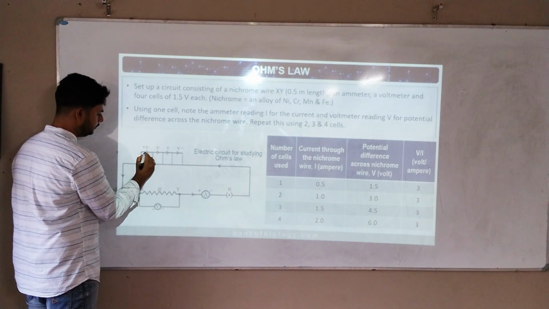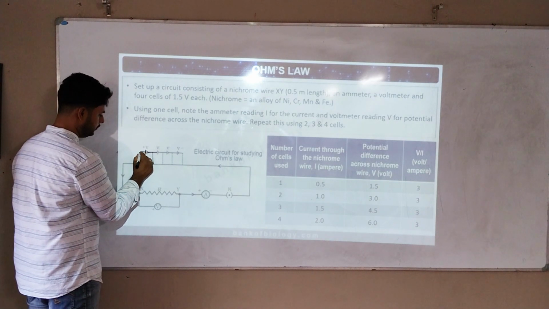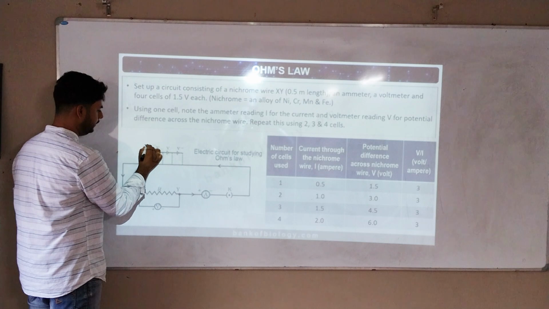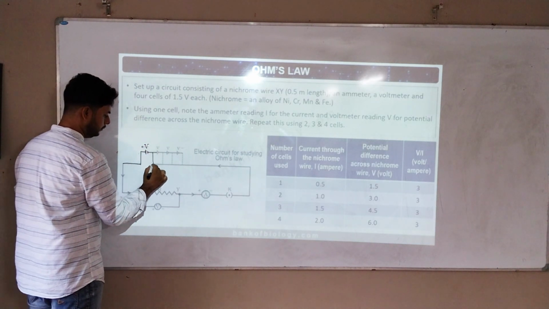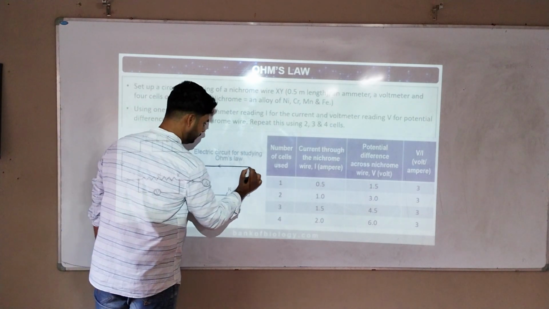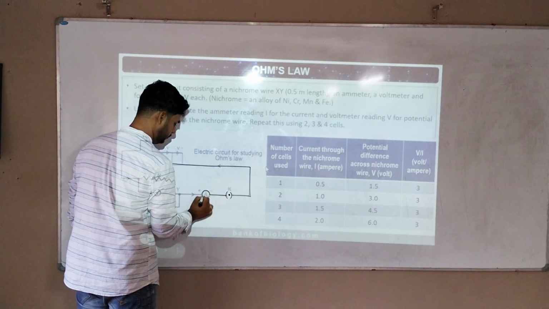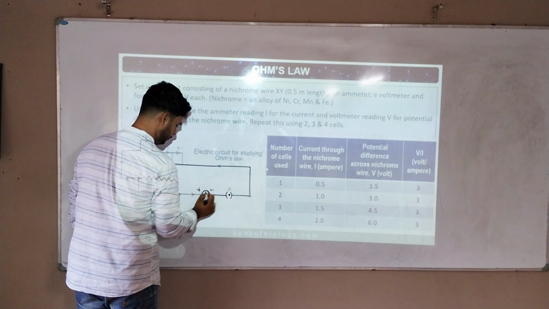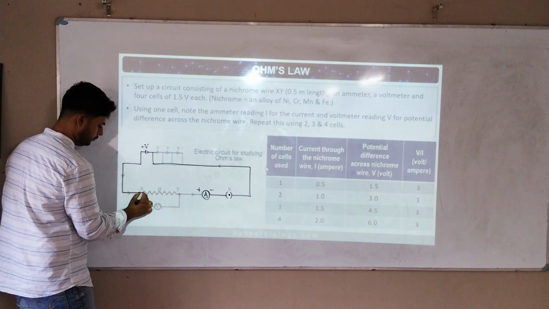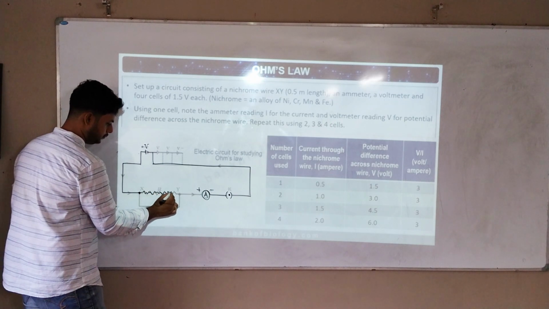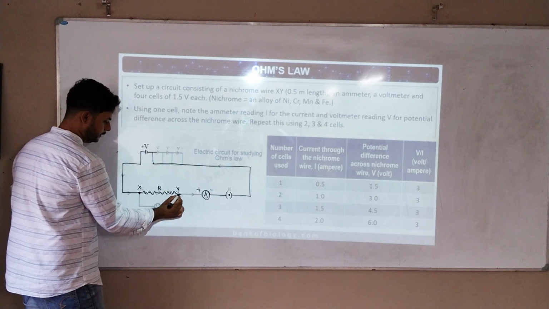So see here, initially this diagram, this is not there. Okay, only it's like this. Plus, this is voltmeter V. Positive charge is coming here. Resistance XY.